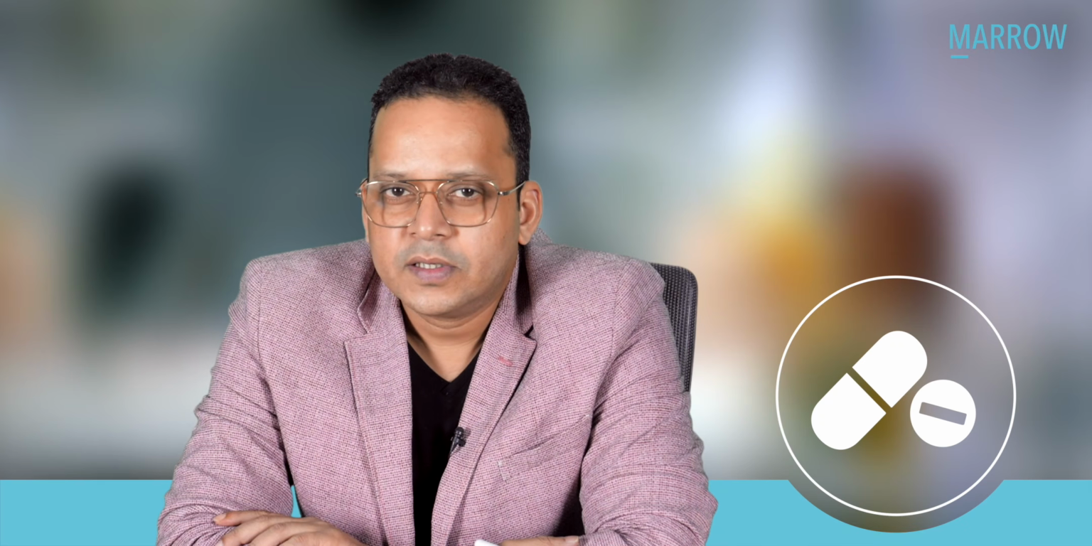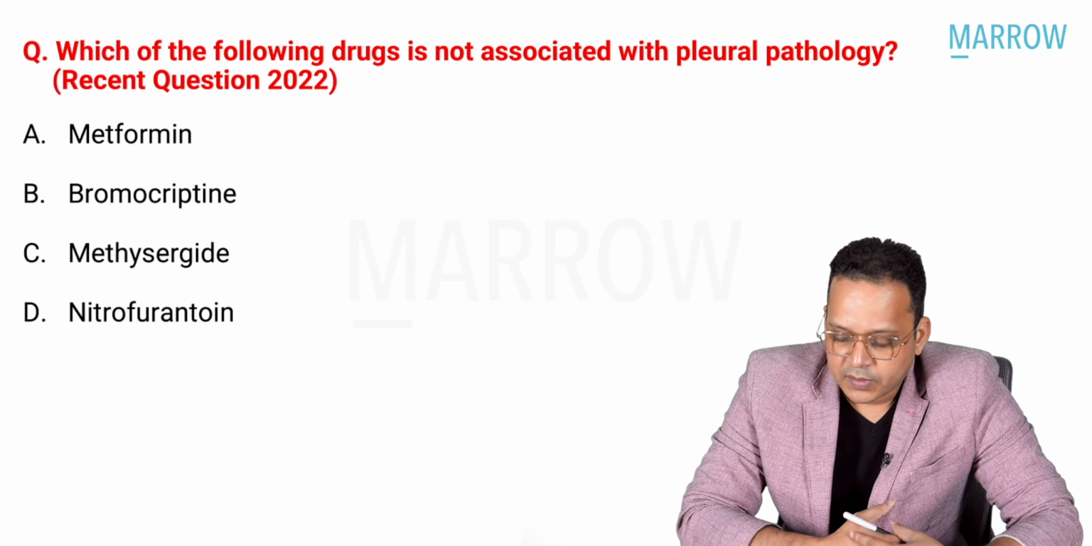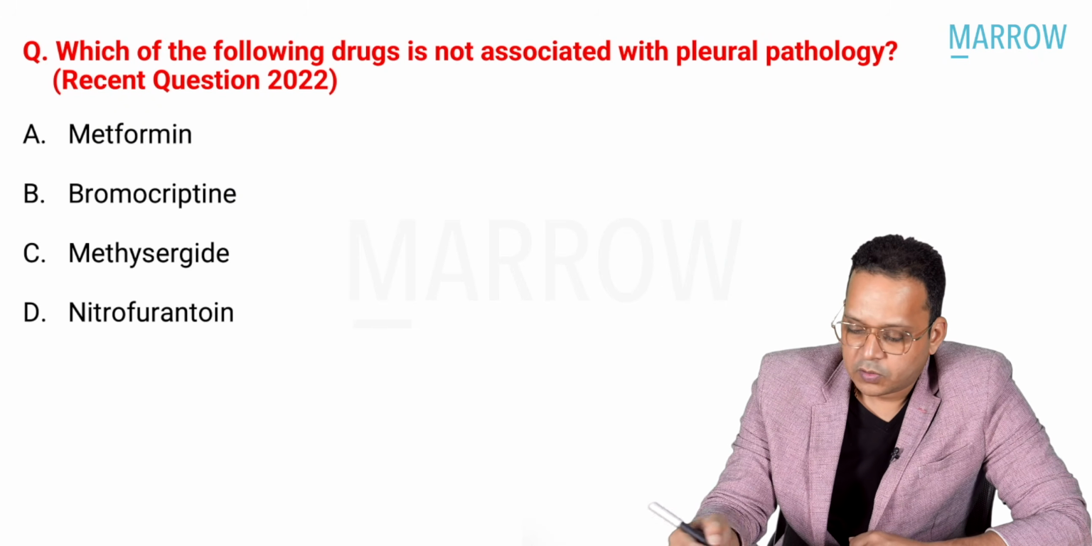And let us quickly brush up with the questions which were asked, the topics that you can look at, the questions which are asked, and what are the probable answers. Now, the first question, guys: which of the following drugs is not associated with pleural pathology?